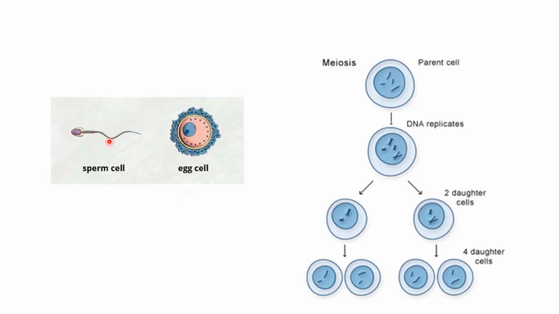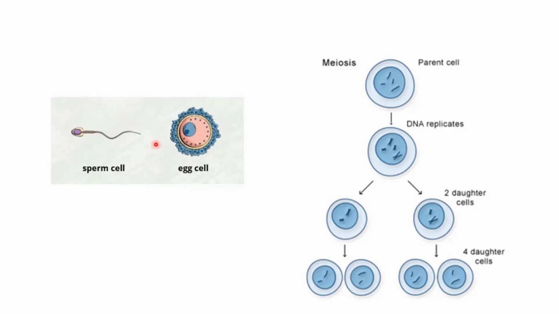So if this cell has 46 chromosomes, in case of humans, and this also has 46 chromosomes, the fusion of these two will lead to double the number of chromosomes. So technically, what should happen here is that these two cells should have half the number of chromosomes in each.